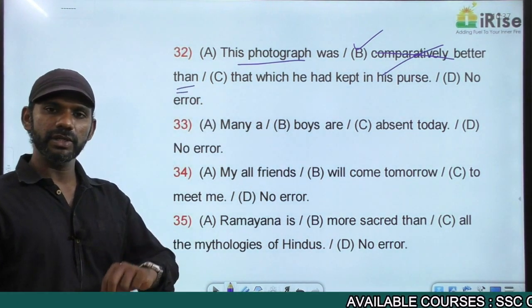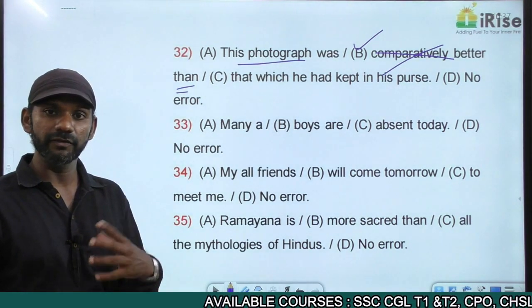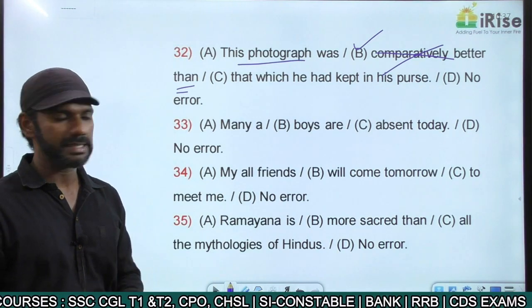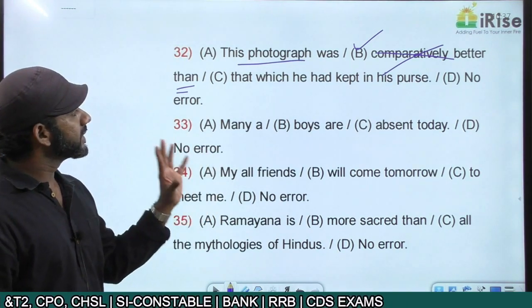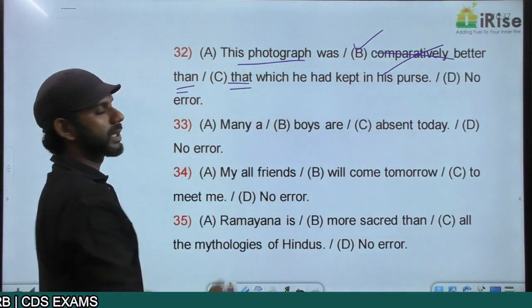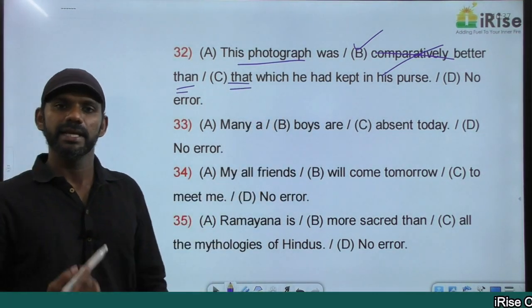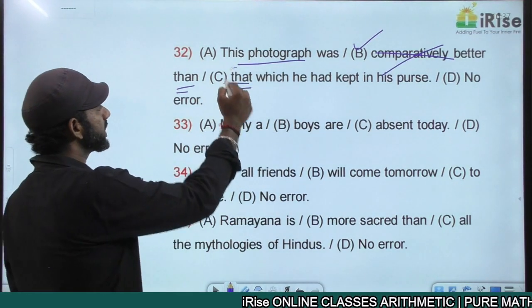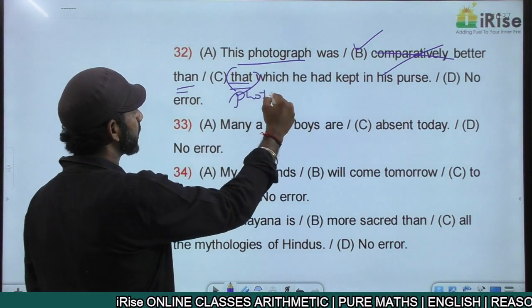I told you we should not draw a comparison between two entirely different entities. A comparison should be brought about between two similar entities. Understand the meaning. This photograph was better than that. That is a pronoun antecedent. Every pronoun must refer to a noun before it. The pronoun that here refers to the noun photograph.